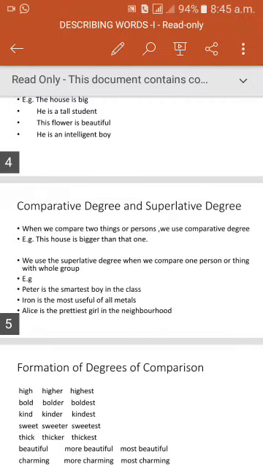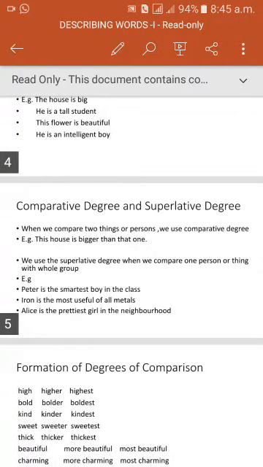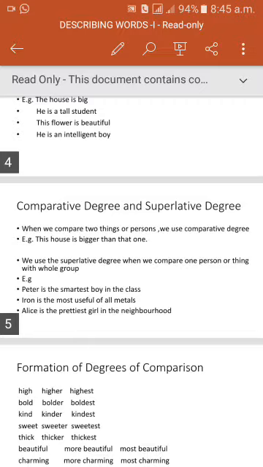In the third example, Alice is the prettiest girl in the neighborhood. The comparison is made between one girl with the entire neighborhood. So here comparison is made between one girl with the group. So in such cases we use superlative degree.